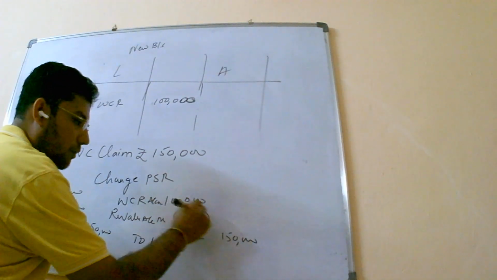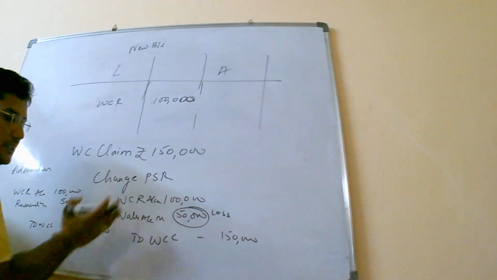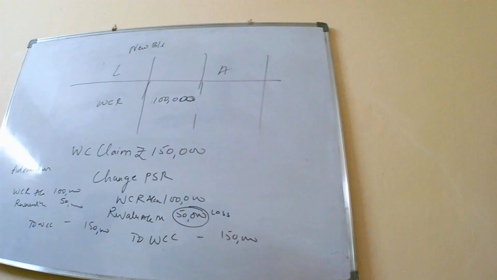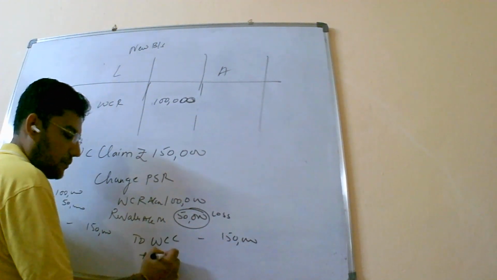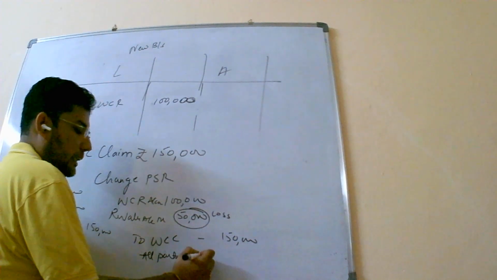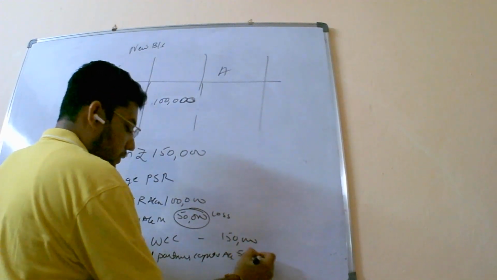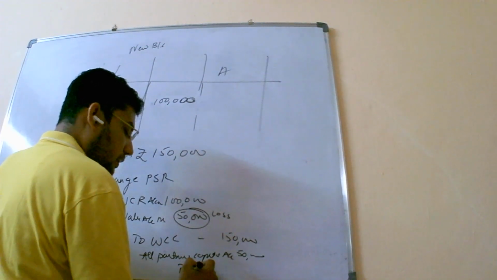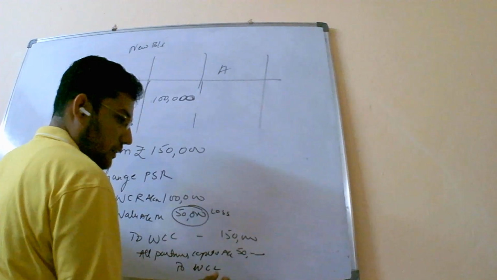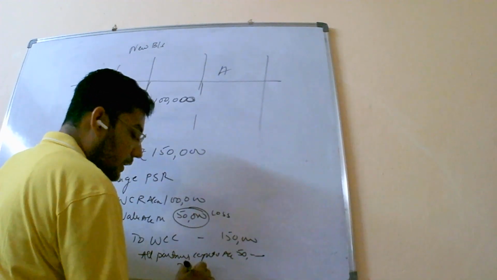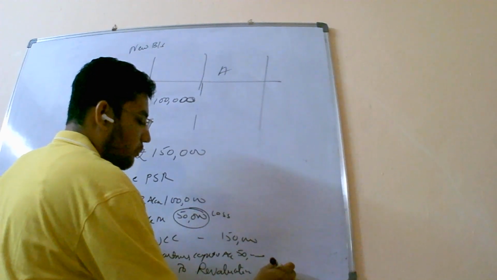This amount of revaluation loss is to be borne by all partners. That is nothing but the second entry has to be passed for that. That is all partners capital account debit 50,000 to revaluation account. What is there? We have to adjust the amount of loss.